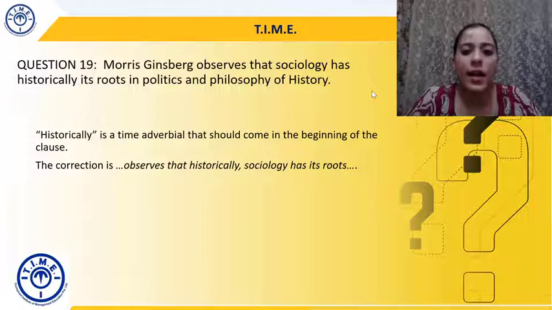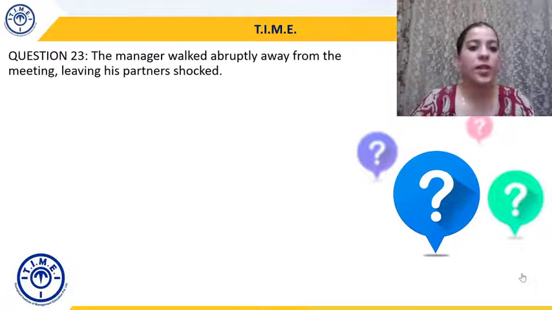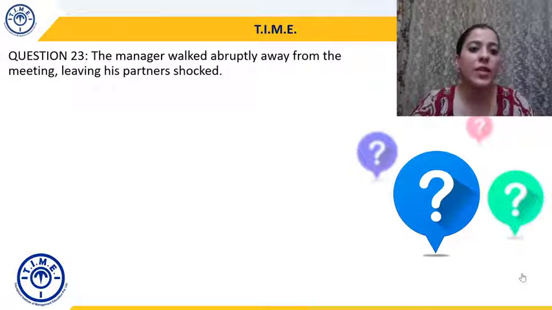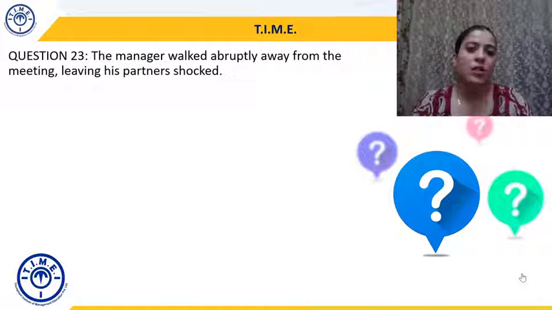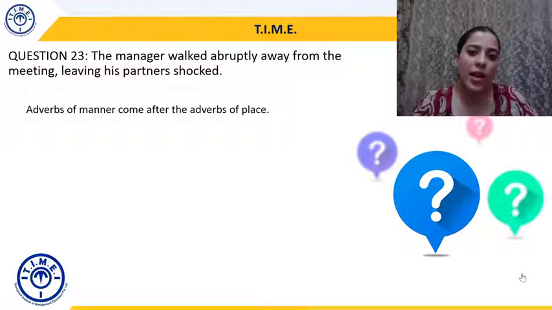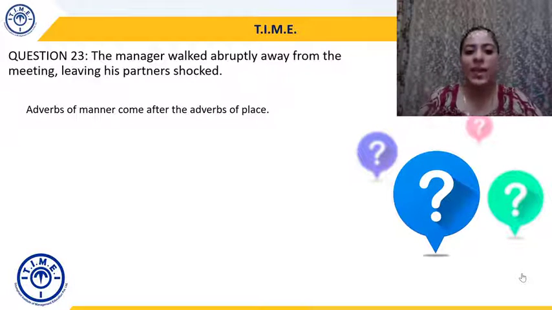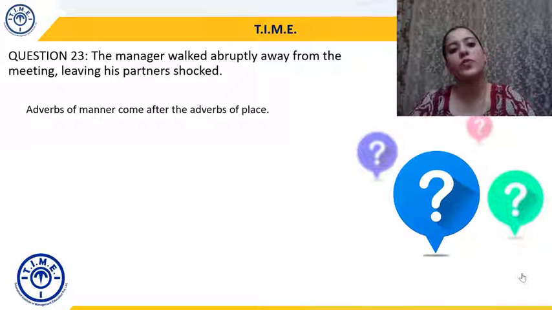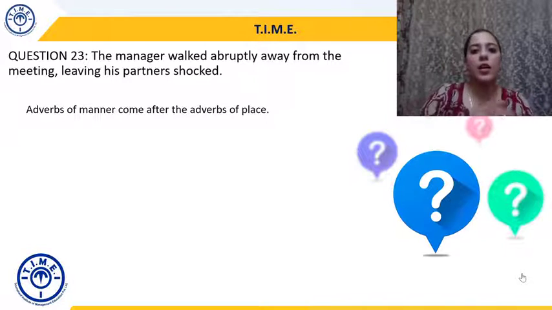Question 23. The manager walked abruptly away from the meeting, leaving his partners shocked. Now, this is again a question of sequencing of adverbs. When there are two adverbs and one is of manner, one is of place, then manner will come after place. In the earlier question, we had three adverbs.